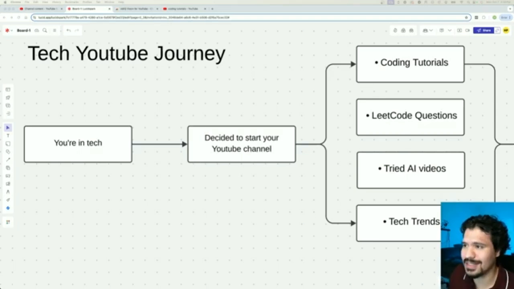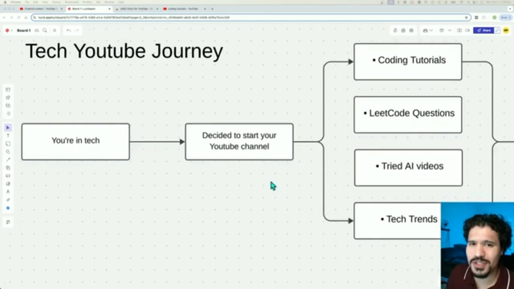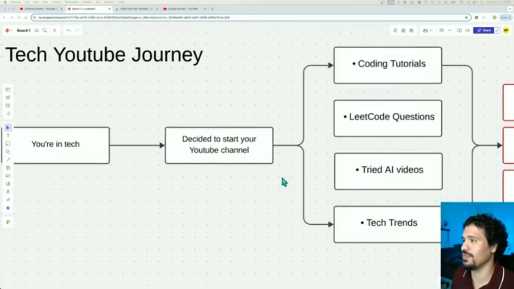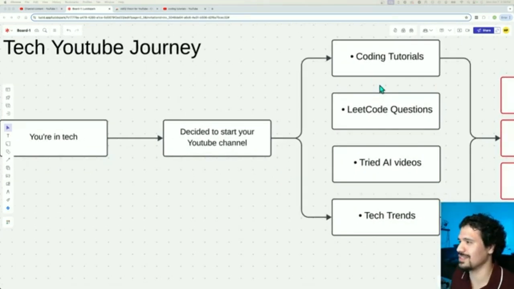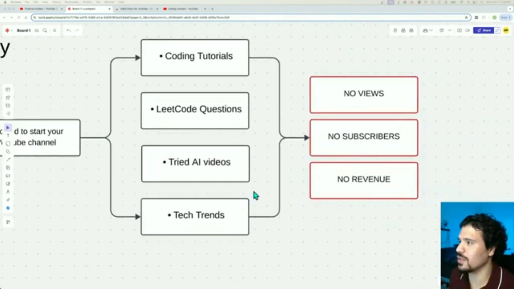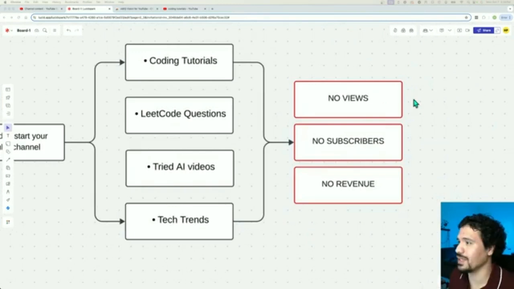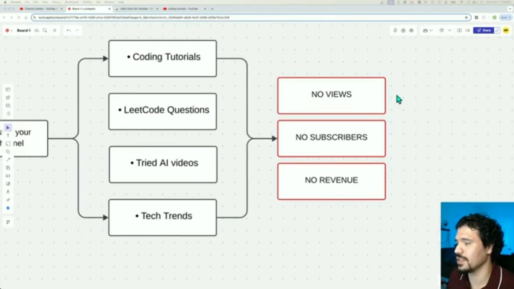then you're probably in the tech industry, and at some point you decide to start your YouTube channel. Well, what did you decide to start making videos about? Maybe you thought it would be a good idea to do some coding tutorials, maybe some interview questions like LeetCode, or maybe you hopped on the trend of AI and started talking about ChatGPT, or just maybe other stuff that's trending in tech. And what did that result in? Well, I'm sure as you found out by now, you were getting no views, no subscribers, and no revenue.